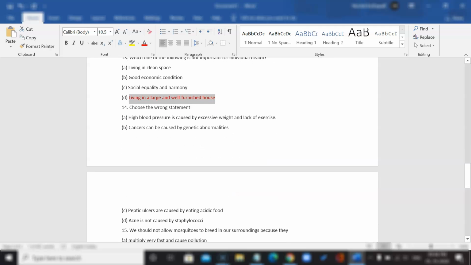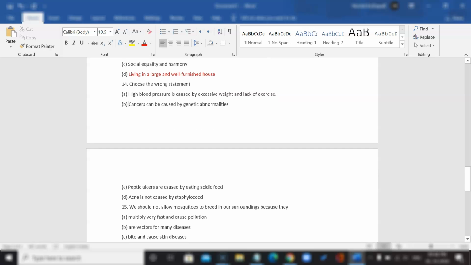Choose the wrong statement. High blood pressure is caused by excessive weight and lack of exercise. Cancers can be caused by genetic abnormalities. Peptic ulcers are caused by eating acidic food. Acne is not caused by Staphylococcus.